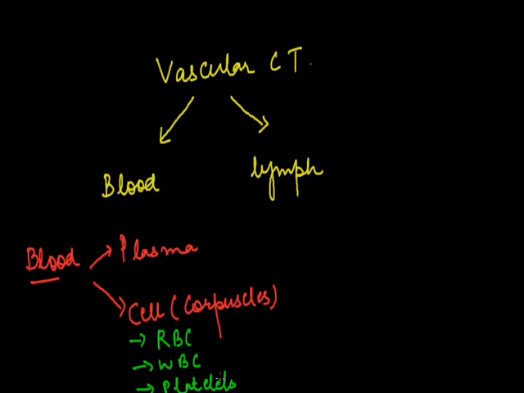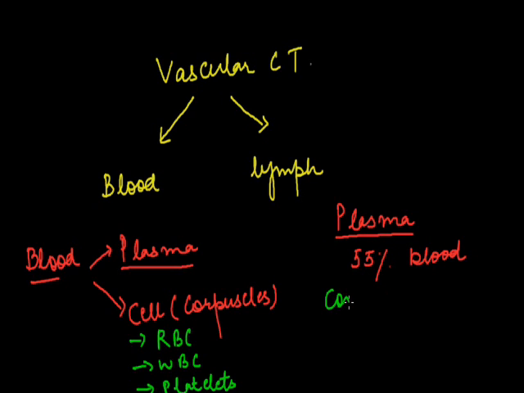We will discuss each one in detail. Now coming to the plasma first. Plasma comprises around 55% of the blood. Now, coming to the composition of plasma, it is divided into two, the fluid and the solid portion.